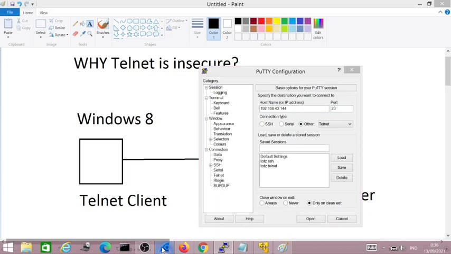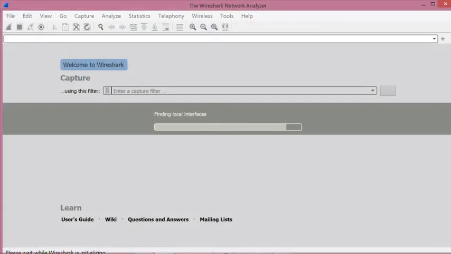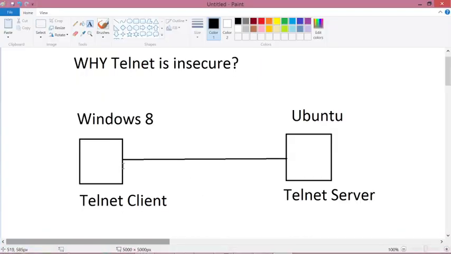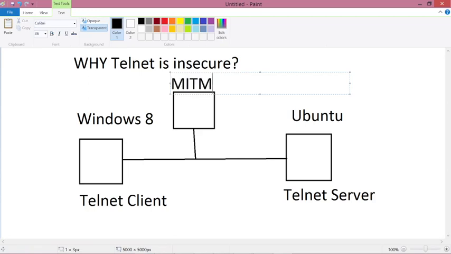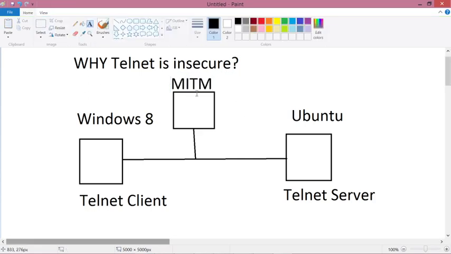So open your program Wireshark. I forgot to mention that we will install Wireshark on the Telnet client here. You can also pretend that there is some kind of man in the middle that captures all your data, but we will not use man in the middle.